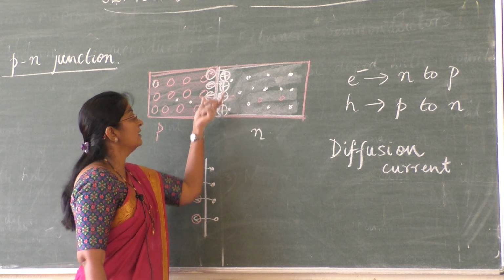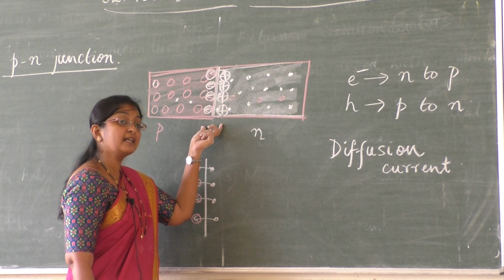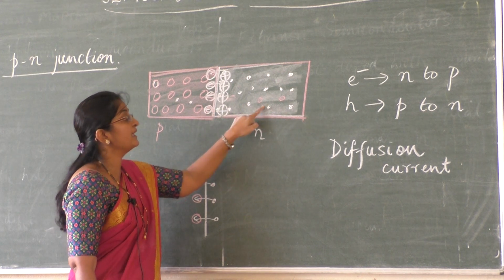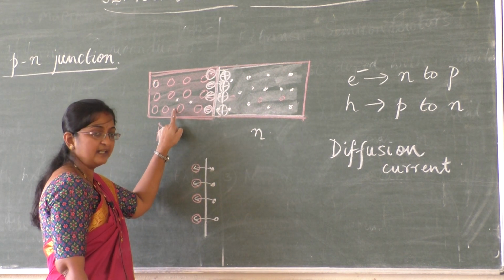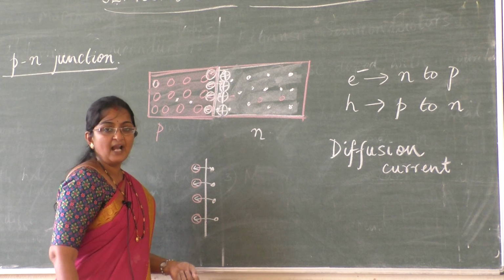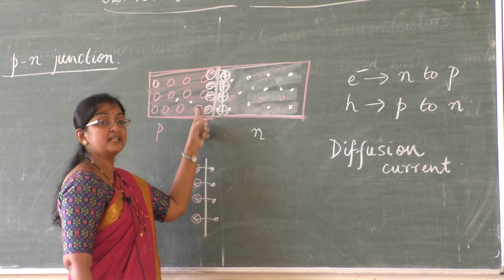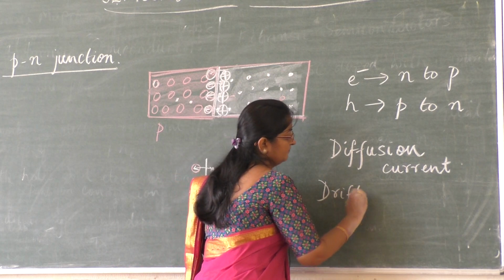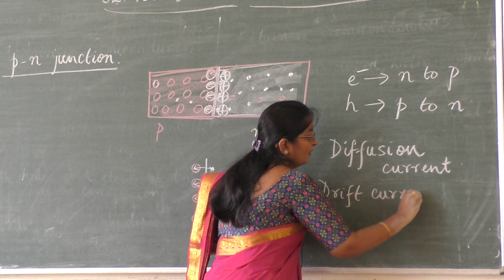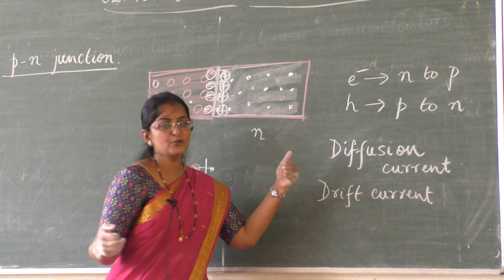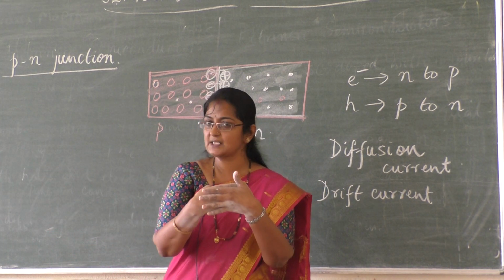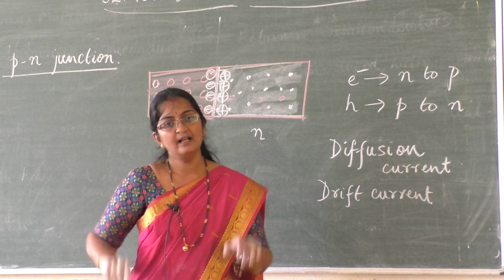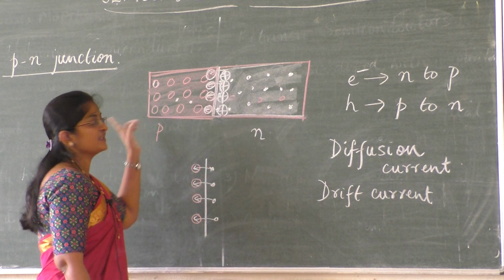Because of this space charge region, an electric field is generated, and because of the effect of the electric field, minority charge carriers from P and N type start moving, and the movement of minority charge carriers creates drift current. When diffusion current and drift current both take place, under equilibrium both come out to be at one level. As a result, our PN junction is ready.